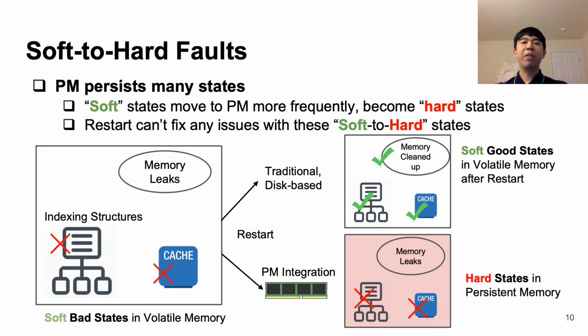However, if a developer chooses to persist these states in persistent memory, then these problems will persist even after restart. For example, the persistent memory leaks will continue to exist after restart, and the hash table and cache will remain corrupted even after restart as well.